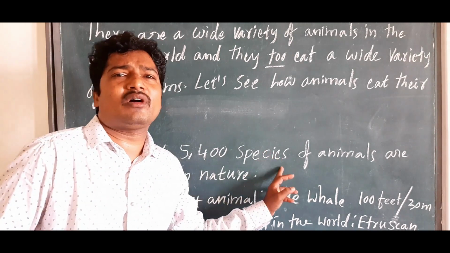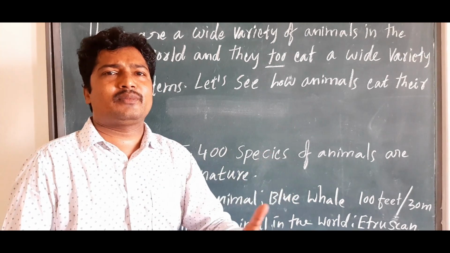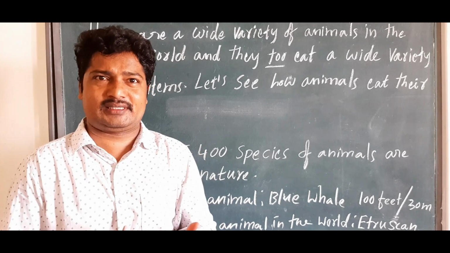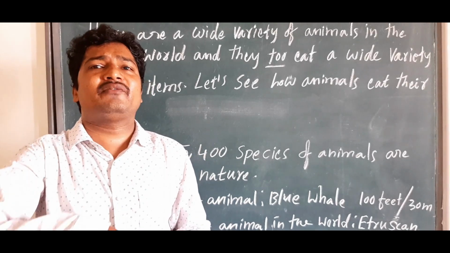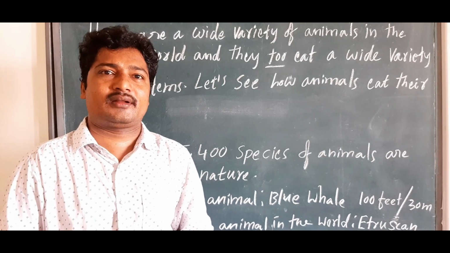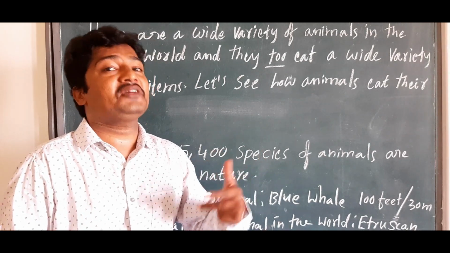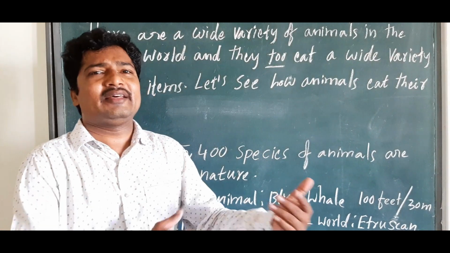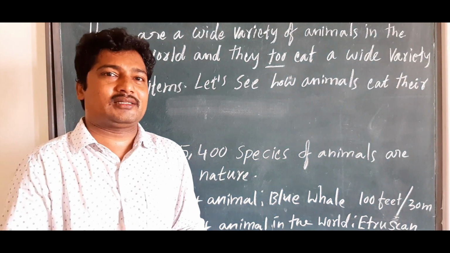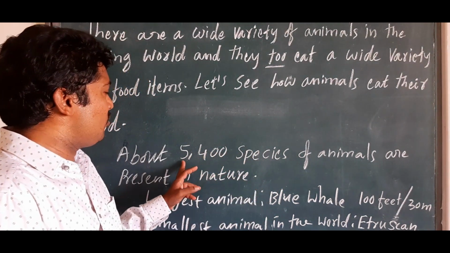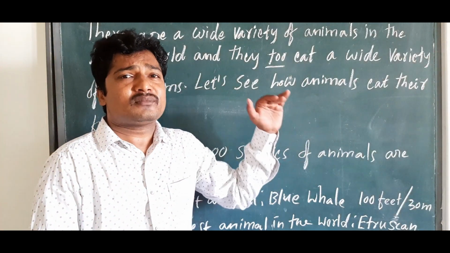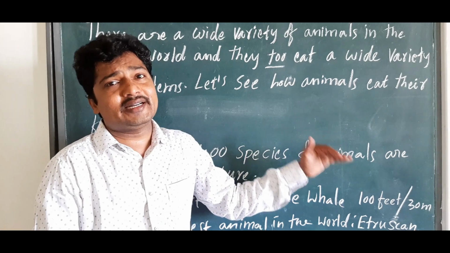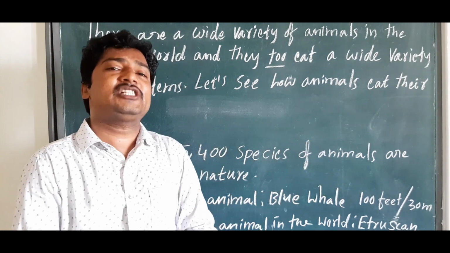For example, we are one kind of species. Birds are one kind of species. Within birds, there are varieties of species. And among animals, there are different kinds of species, families like us. So almost 5,400 species are present in the world, in nature.